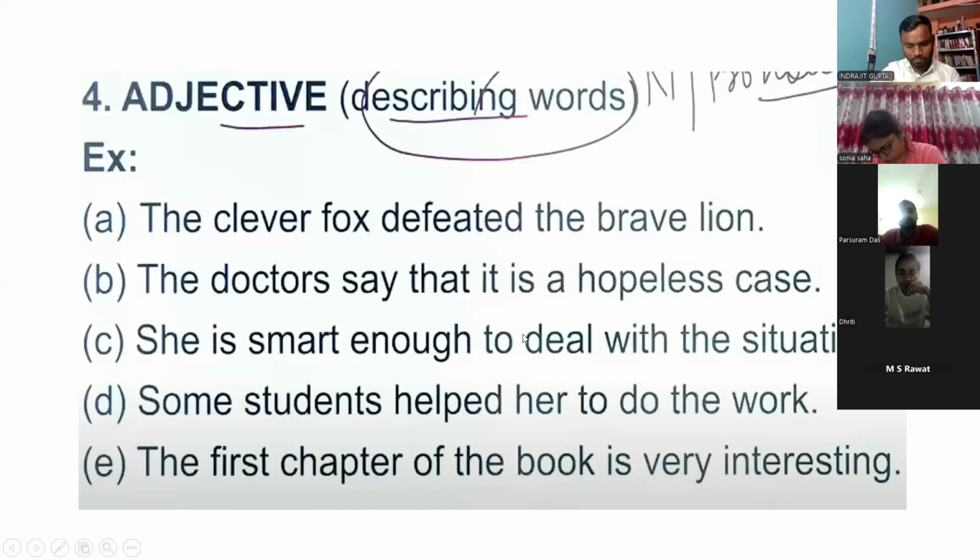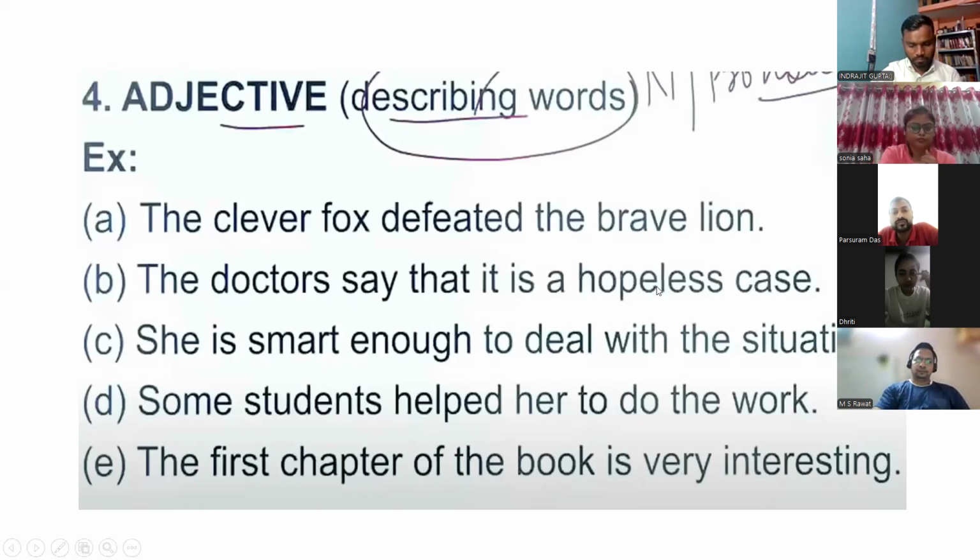Tariq, number second. Hopeless is an adjective. How do you identify it? Because it is coming before the noun, and there are two words coming, so the first word should be the adjective, and the second word should be the noun. Yes, ma'am.